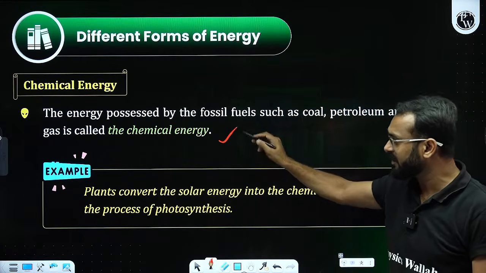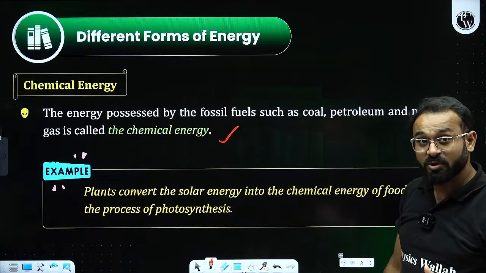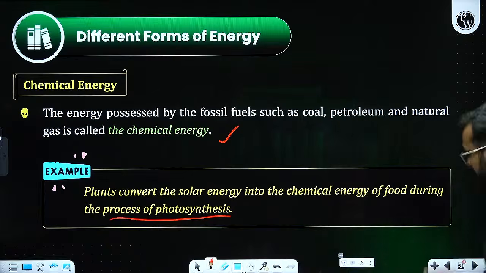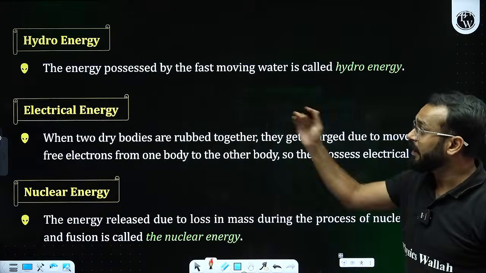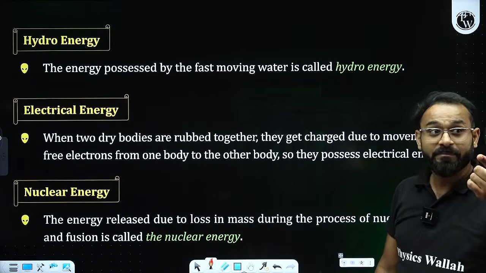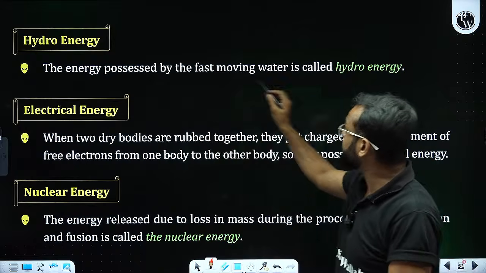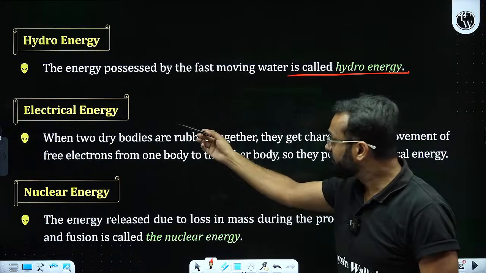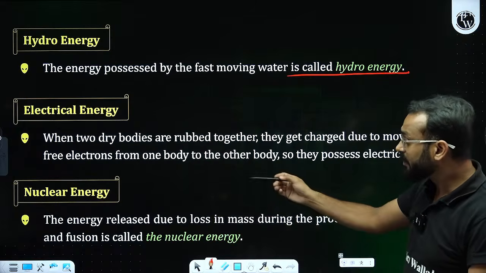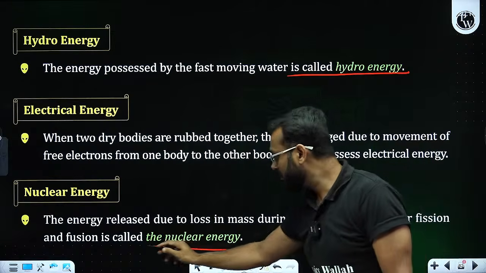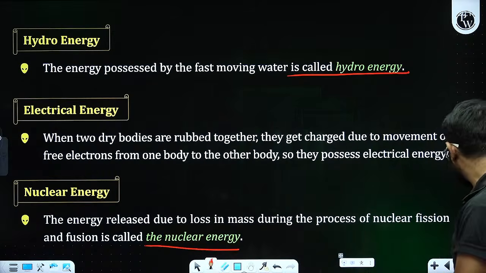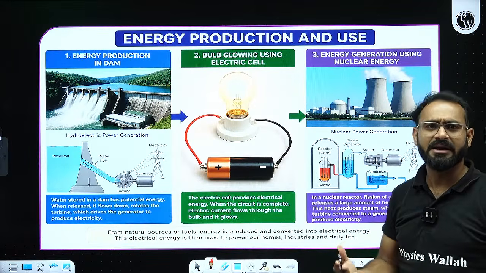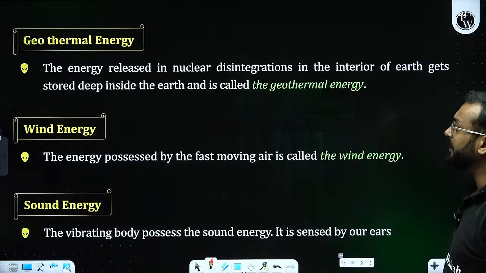Another example is the process of photosynthesis, which is also a chemical process. Hydro energy is the energy possessed by fast moving water in a dam. Then we have electrical energy and nuclear energy, nuclear fusion and nuclear fission. These are the energies that we generally know, apart from potential and kinetic energy.